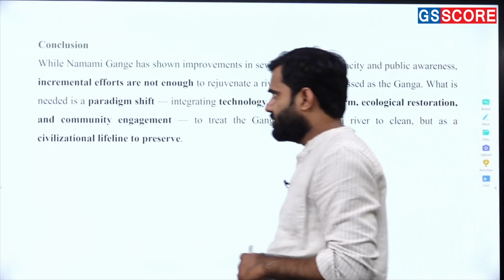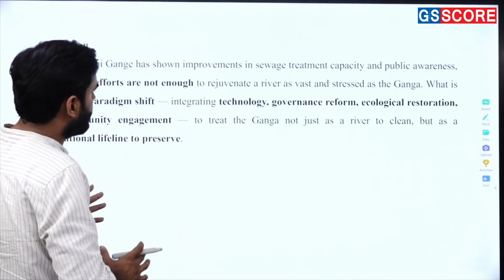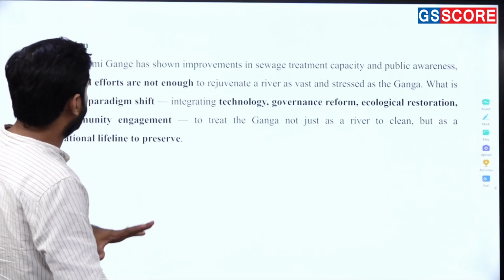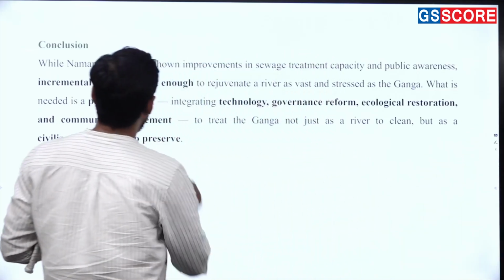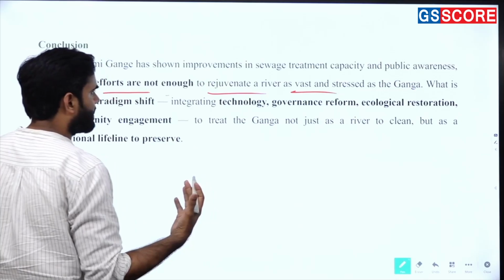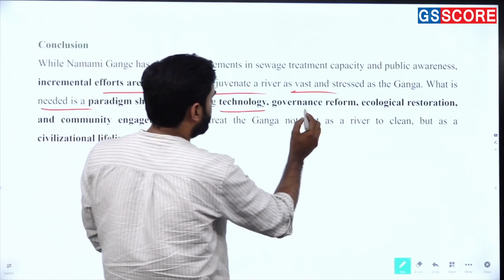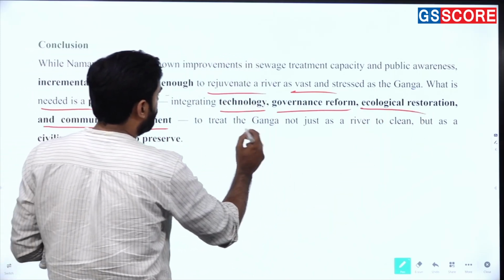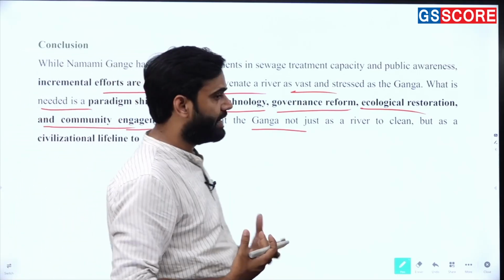Last one, the conclusion. So now we have to talk about the conclusion. What is the best conclusion? While Namami Gange has shown improvement in sewage treatment capacity and public awareness, incremental efforts are not enough to rejuvenate a river as vast and stressed as the Ganga. What is needed is a paradigm shift, integrating technology, governance reform, ecological restoration and community engagement to treat the Ganga not just as a river to clean but as a civilizational lifeline to preserve.